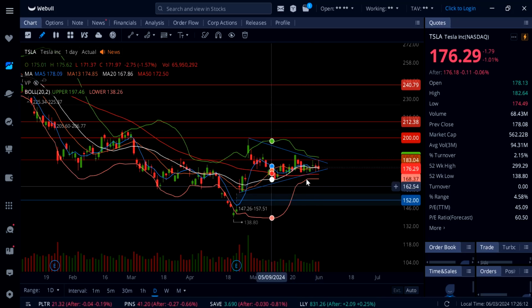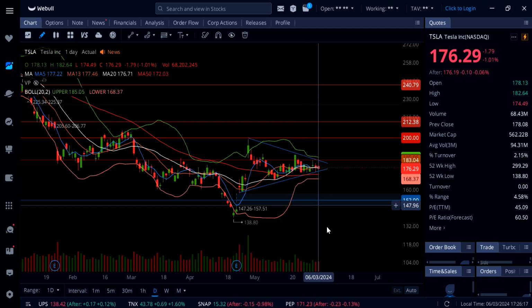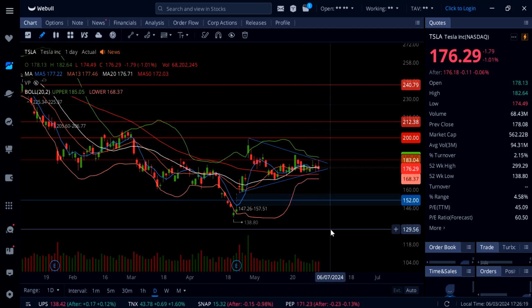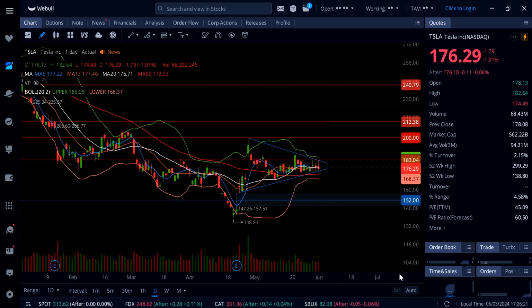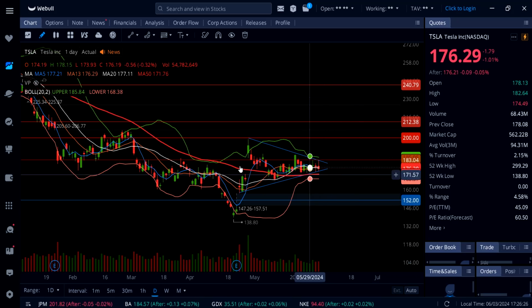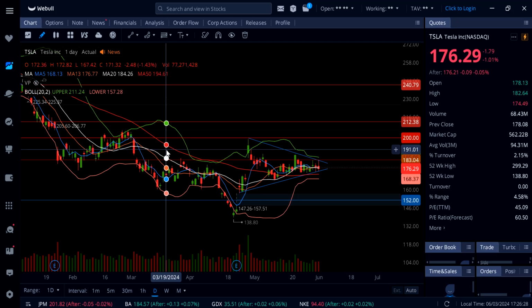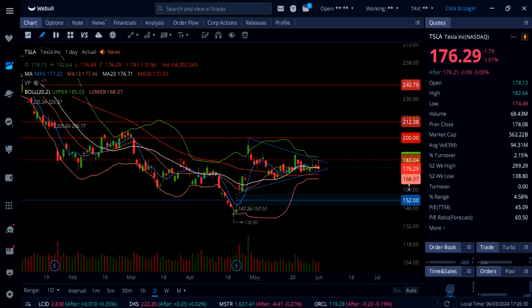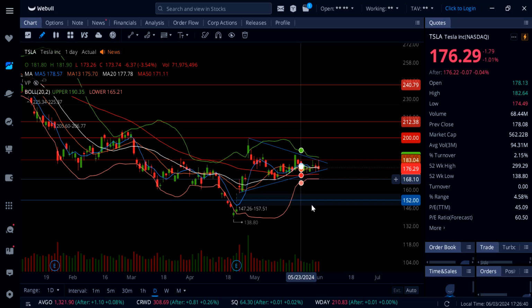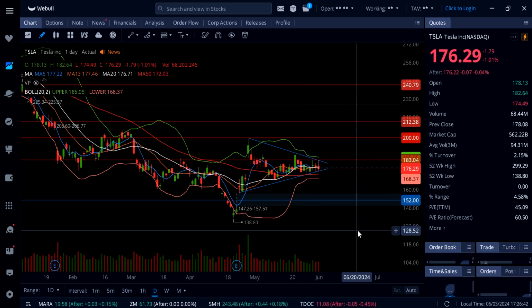So far, it's just wedging right here, almost at the end of this wedge, and I think very soon, maybe tomorrow, if not Wednesday, we could see a breakout or a breakdown, and Tesla should be moving. So going into tomorrow's session, guys, there will be strong support right here at 172, 50 SMA, and below that 168. To the upside, it needs to get above 183, and if that happens, that is going to be the breakout on Tesla for a move all the way up to 200. And once we get up to 200, then we can talk about more upside on Tesla stock.